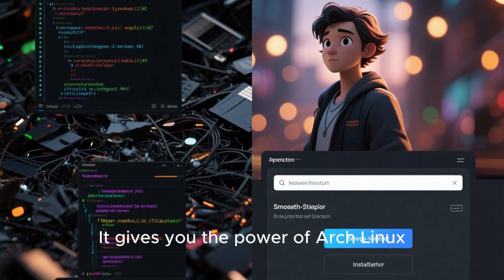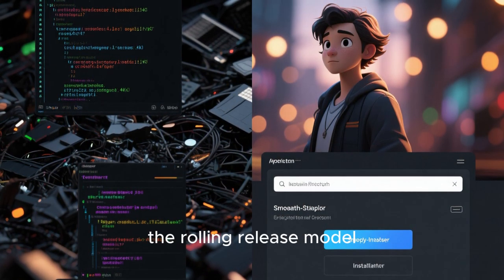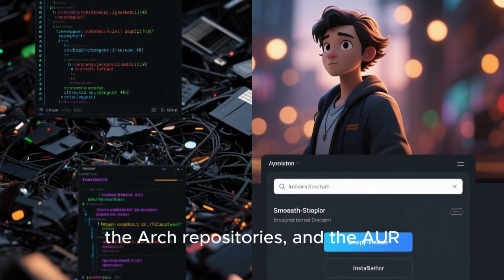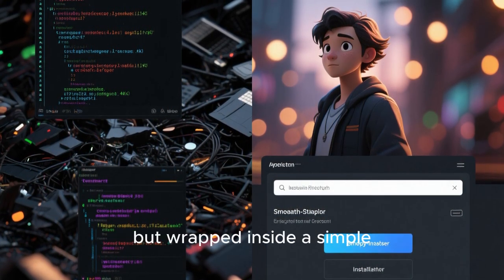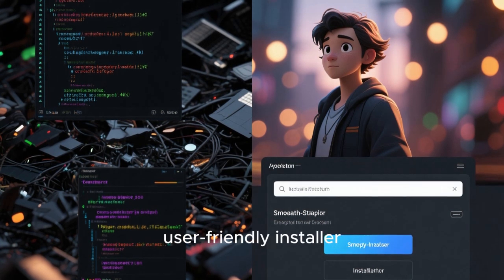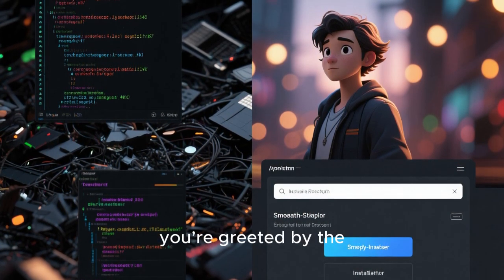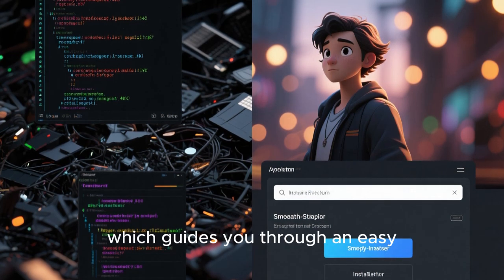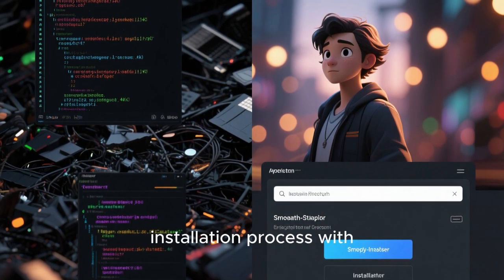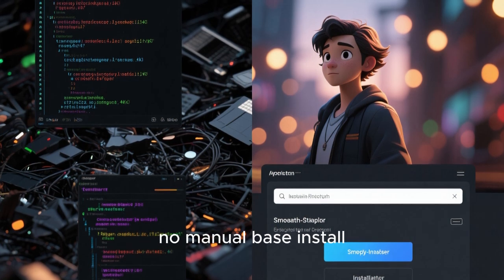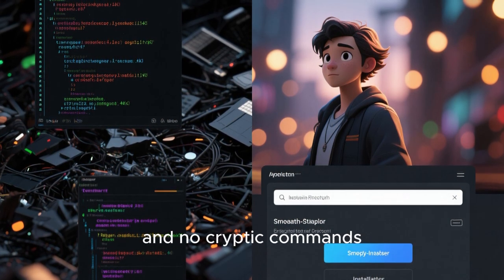It gives you the power of Arch Linux, the rolling release model, the flexibility, the Arch repositories, and the AUR, but wrapped inside a simple, user-friendly installer. The moment you boot the live system, you're greeted by the Calamares installer, which guides you through an easy installation process with sensible defaults. No complicated partitioning, no manual base install, and no cryptic commands.